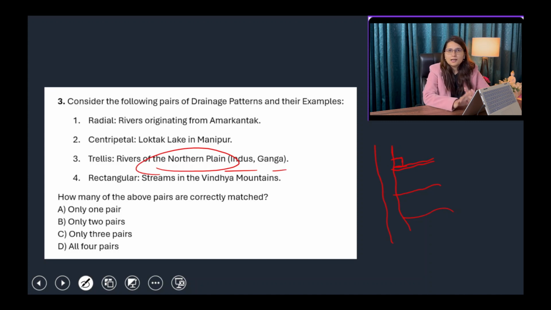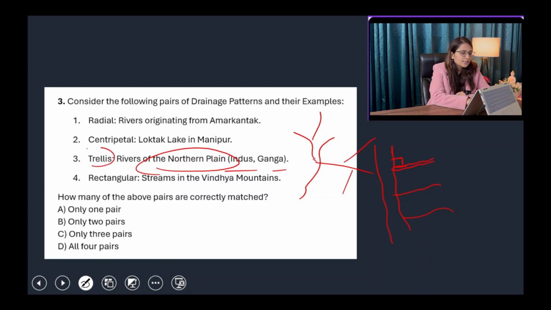No, Indus and Ganga are basically showing a dendritic pattern, a tree-like pattern, where multiple branches are there. Any river is coming from anywhere and merging with any other river. So that's called dendritic pattern, the tree-like structure. So trellis pattern is not shown by rivers of the northern plains. So statement number 3 is wrong.